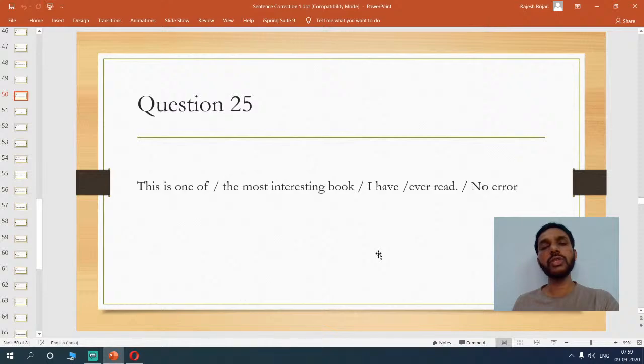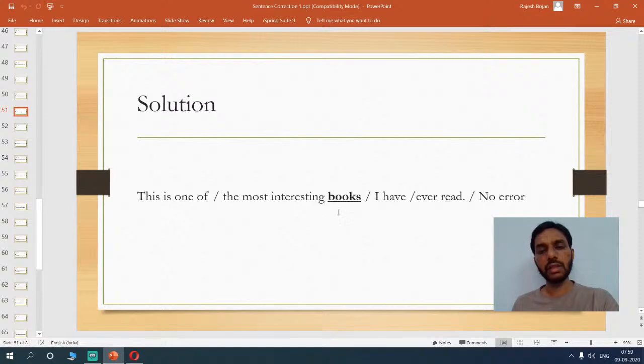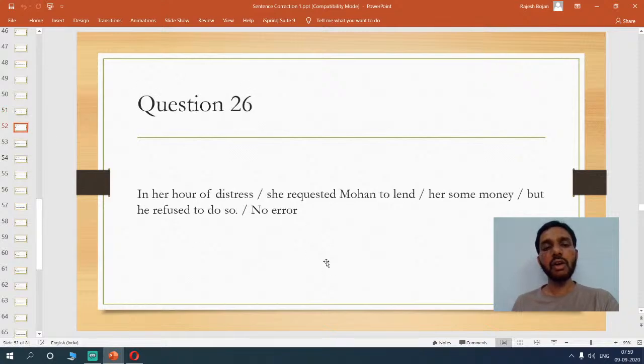He is one of the most interesting persons I've ever met. So, similar sentence. You just have to remember this, right? Yeah. So, if you look at the solution, you see, okay, this is one of the most interesting books I have ever read.